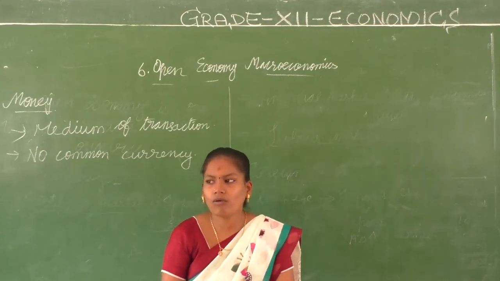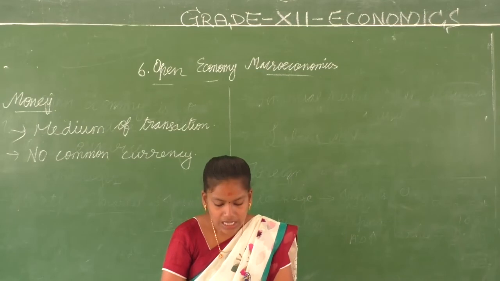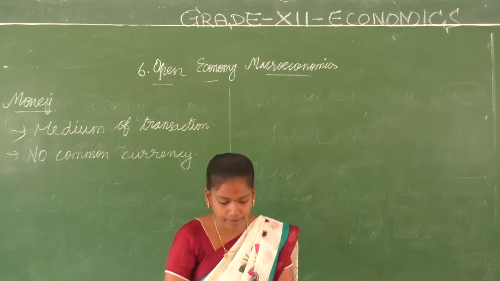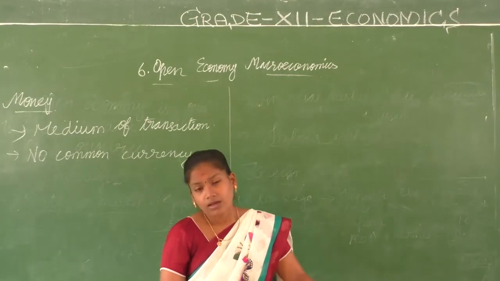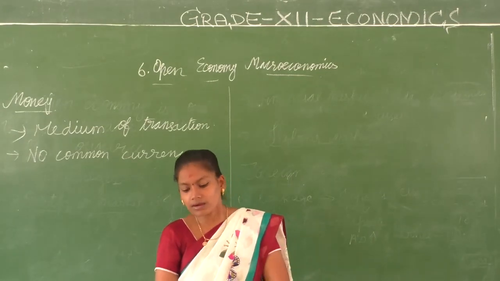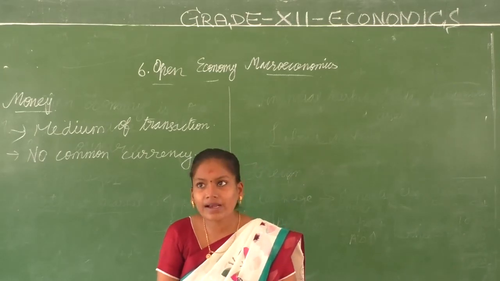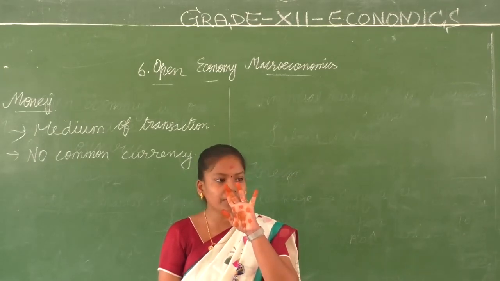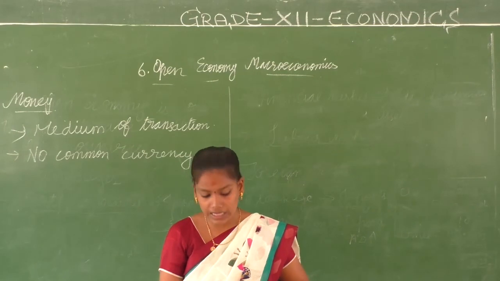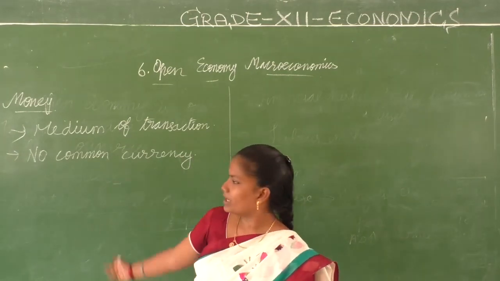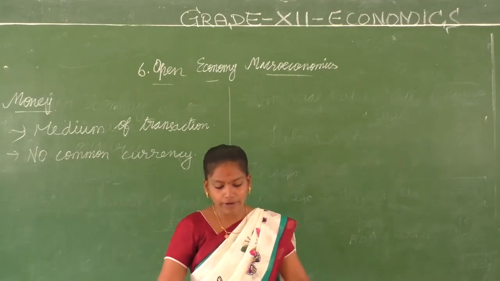So what happens here is that the currency will maintain a stable purchasing power. That is, other countries accept it only if they know about the particular currency. In any country, we need money to have purchasing power. We cannot use anything else, because money is a common medium of transaction.